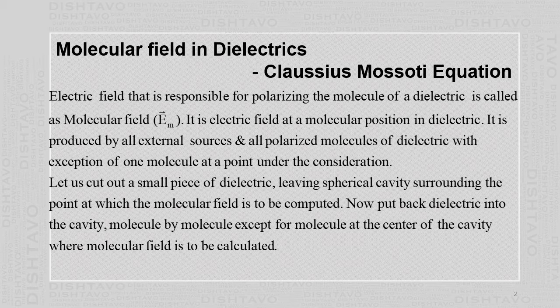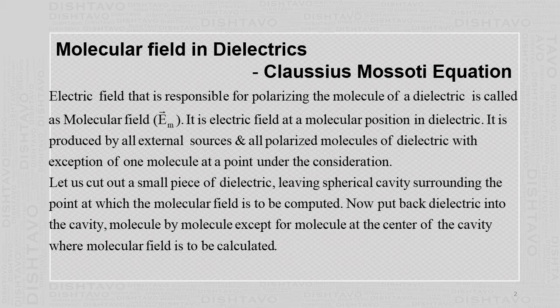So in short, the molecular field is produced by all external sources and all polarized molecules of the dielectric, with the exception of one molecule at the point under consideration. Now to calculate this molecular field at a point, you take a dielectric.